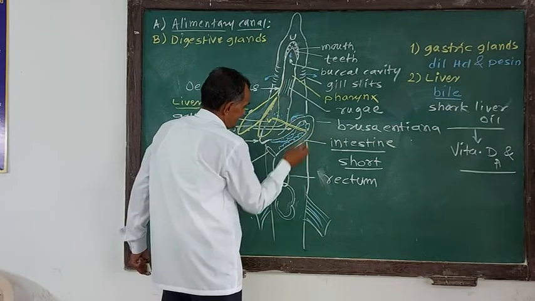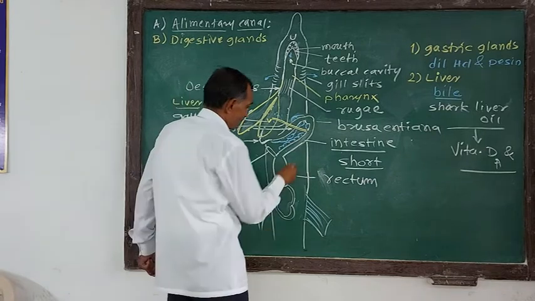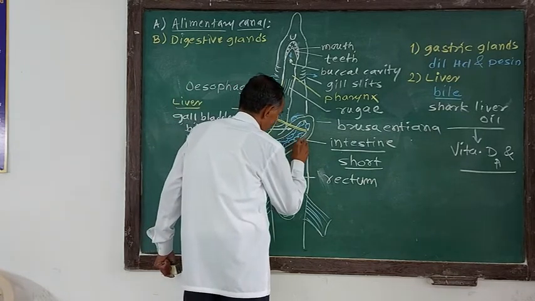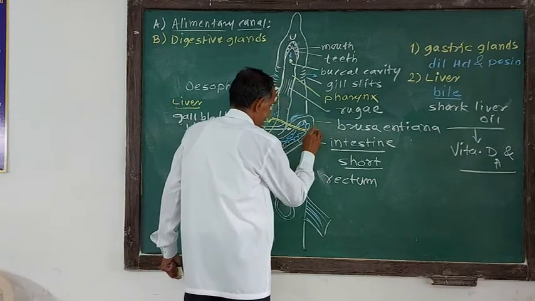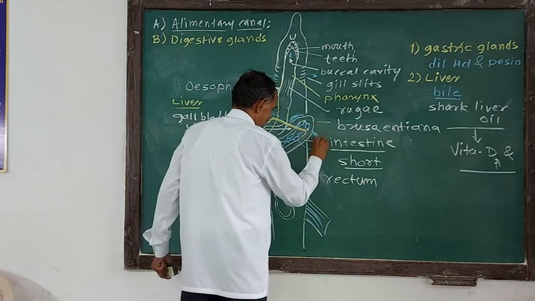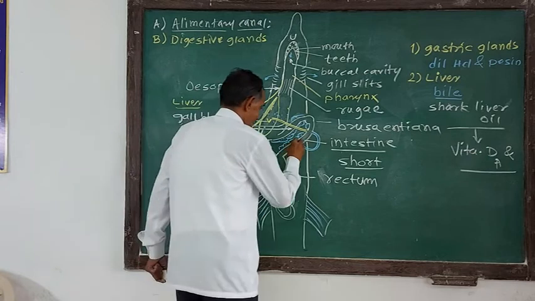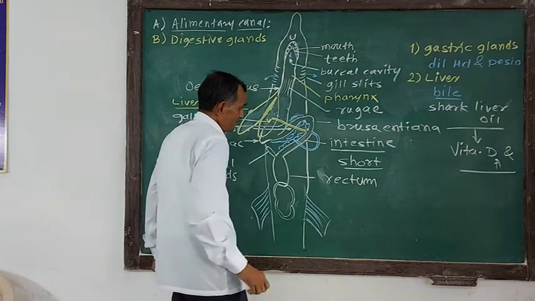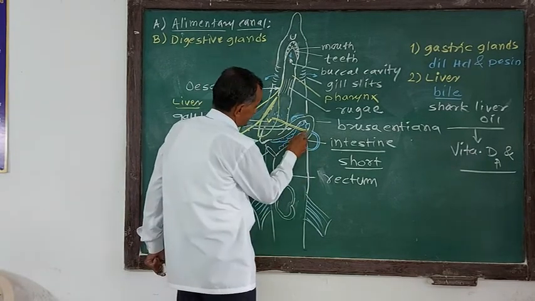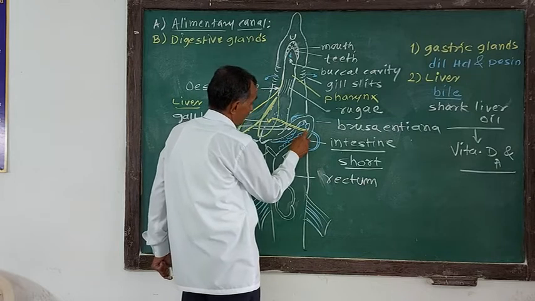From this pancreas arises a pancreatic duct. This pancreatic duct opens into the anterior part of the intestine, exactly at the opening of the bile duct.